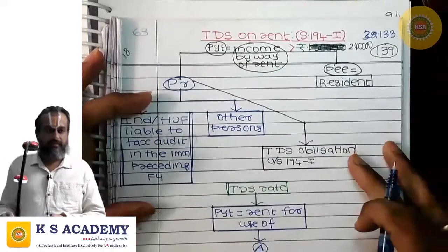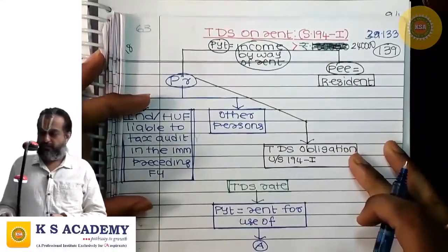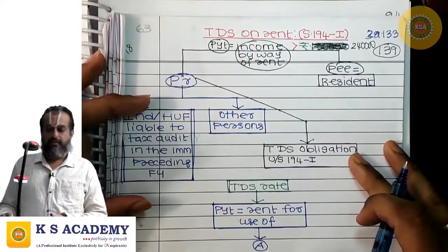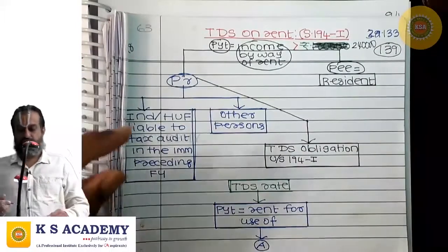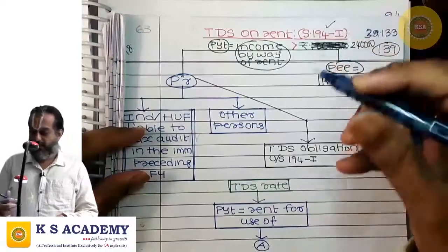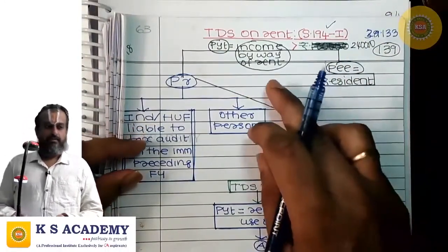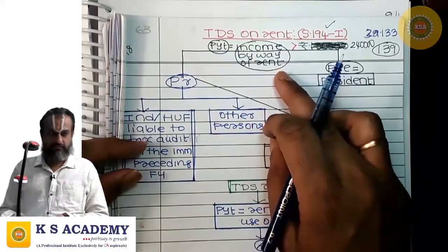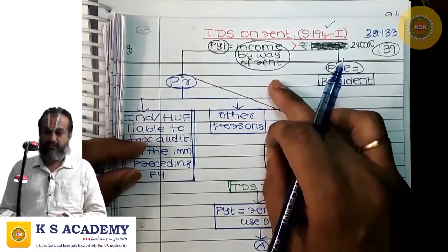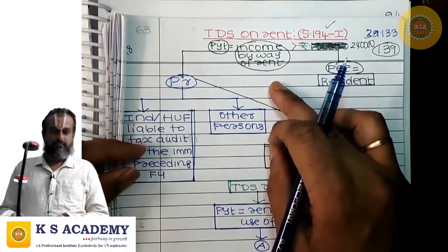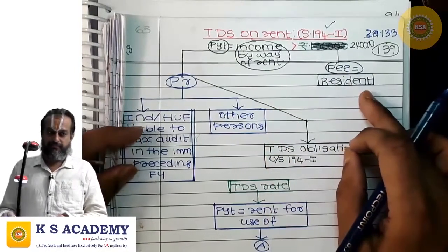We are in the chapter TDS. The next section for discussion is section 194I. The payment covered by the section is income by way of rent. The payee should be a resident.